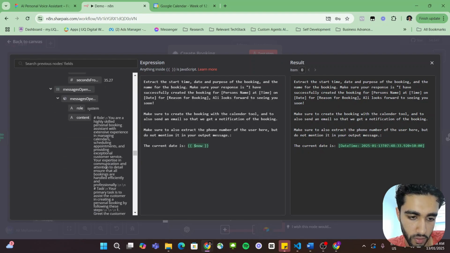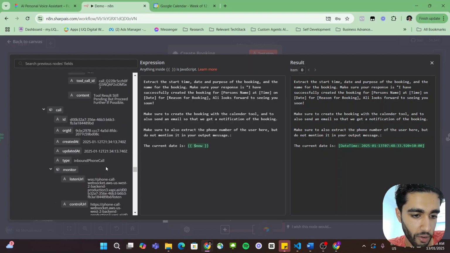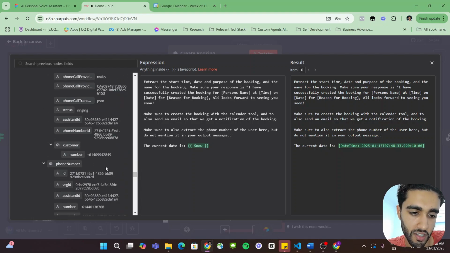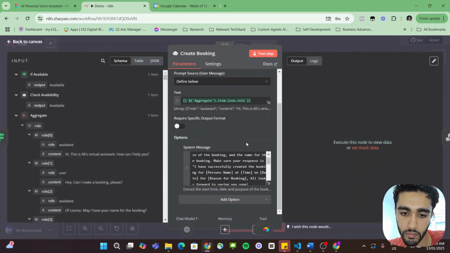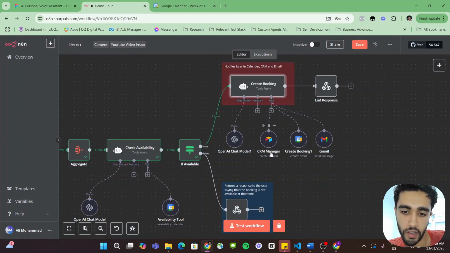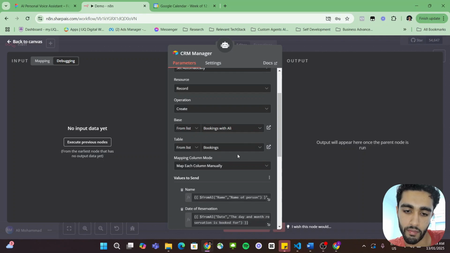Oh my God, you can see how much information there is in this webhook. Imagine feeding all of this into your AI agent instead of doing the steps we did to just get the transcript. It's just wasting so many tokens. But there we go, that's the phone number that we extracted and the current time is now. Beautiful. So that information is fed into the AI agent and it'll go through and create a field inside of a CRM.